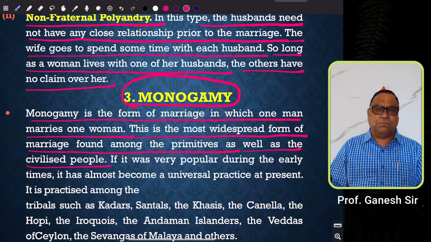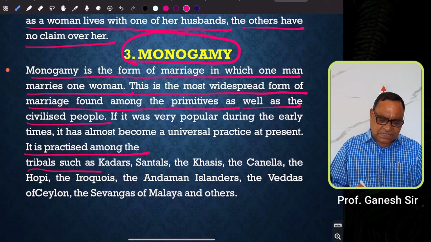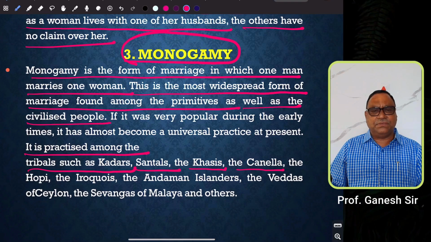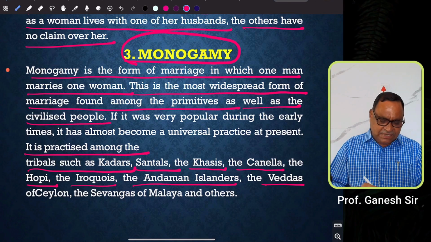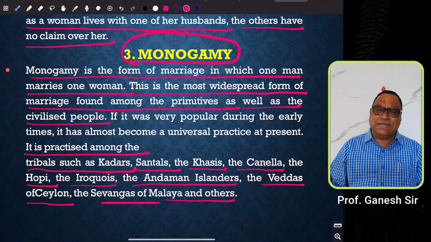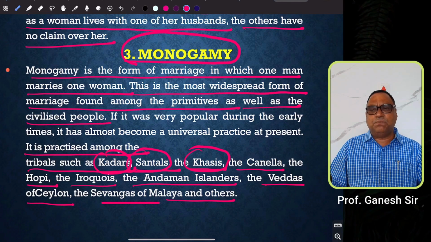That is called monogamy, and it is prevalent in almost all societies in the world. It is practiced among tribals such as Kadars, Santals, Khasis, then Kenella, the Hopi, the Iraqis, Andaman Islanders, Veddas of Ceylon, then Semangs of Malaya and others. But from the Indian context, students are supposed to remember the Indian tribes like Kadars, Santals, and Khasis. These are the three tribes who practice monogamy.